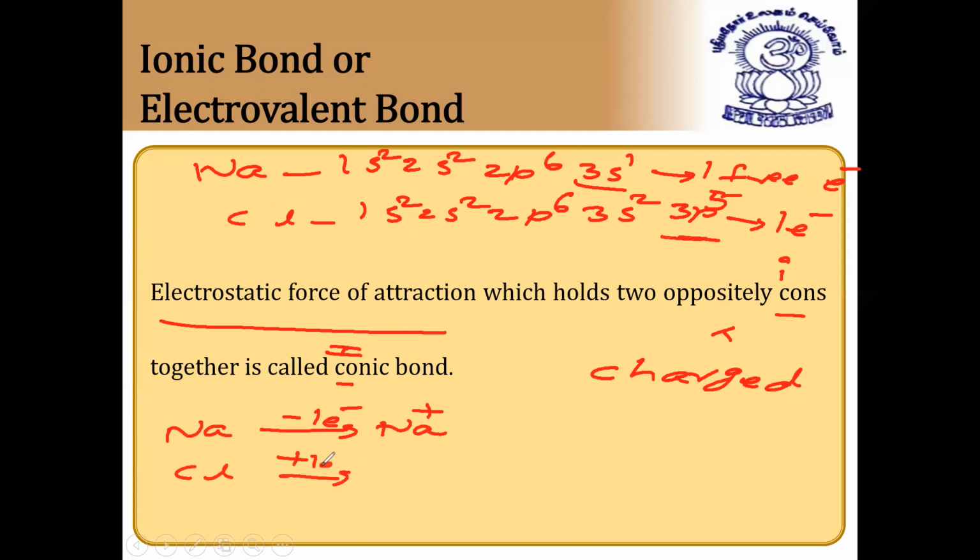I'm writing this only from an example point of view; the exact figure we will discuss in the Born-Haber cycle. These oppositely charged ions come closer to form an NaCl crystal, that is, sodium chloride. Because one has a positive charge and the other a negative charge, the electrostatic force of attraction holds them together, and this is called an ionic bond. I hope it is clear.